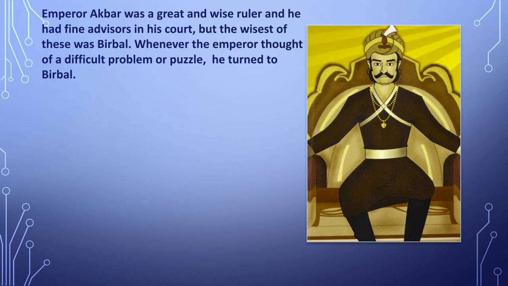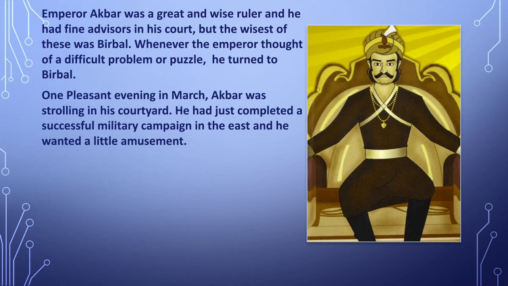So, this first paragraph says that Akbar was a very great king, he was a very intelligent ruler also, and he heard the complaints of his community members and solved their problems also. He had very fine advisers in his court, but the wisest among all the advisers was Birbal. Whenever the king was in a condition to find any solution to the problem, he always turned towards Birbal, and Birbal used to give him correct and nice solutions. So, this time also there was a problem, or there might be some confusions which was solved by Birbal. Let's see what it is.